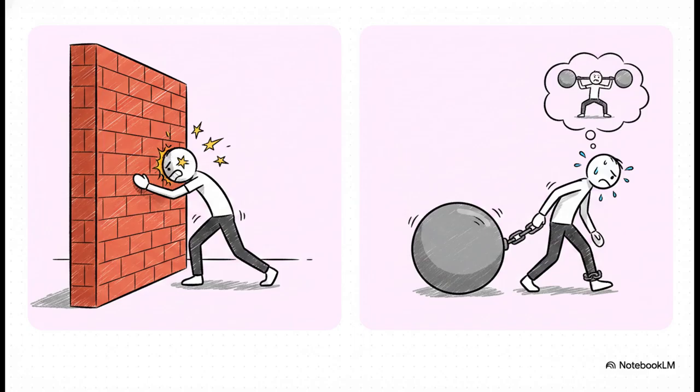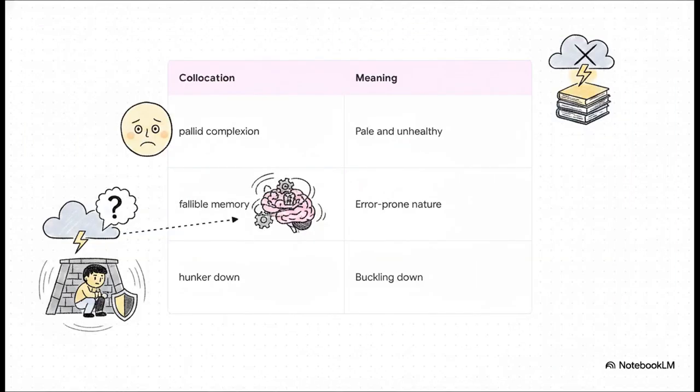Imagine doing so many intense Hindu squats at the gym that the extreme soreness severely hinders your ability to walk the next day. You're still moving, but man, it's a real struggle. Now, what's really interesting is how language evolves over time. Take the phrase hunker down. Originally, that literally meant to crouch low and hide from a physical storm. But now, it's powerfully used in academic and business settings to mean buckling down, blocking out the noise, and focusing intensely on your work. We also see collocations like a pallid complexion, meaning pale and totally drained of life, and